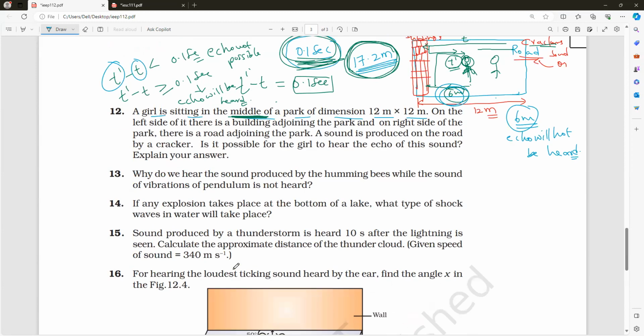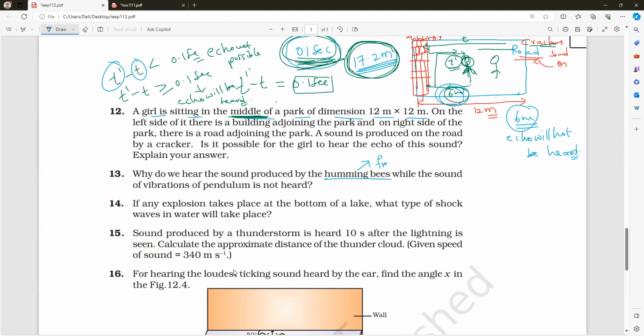Why do we hear the sound produced by humming bees while the sound of vibrations of a pendulum is not heard? Humming bees we can hear, but we cannot hear the pendulum sound. What is the reason? Humming bees produce sound between 20 hertz and 20,000 hertz. Is that high frequency or low frequency? High frequency. Am I right or wrong? Yes, sir.